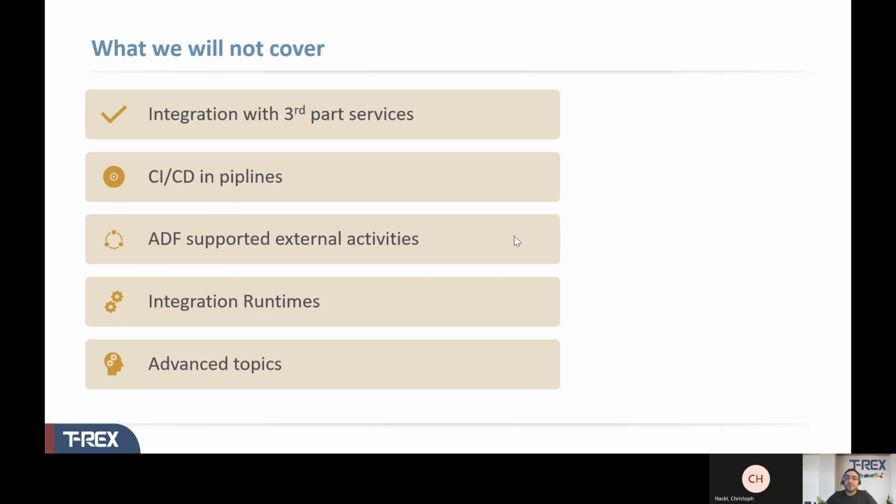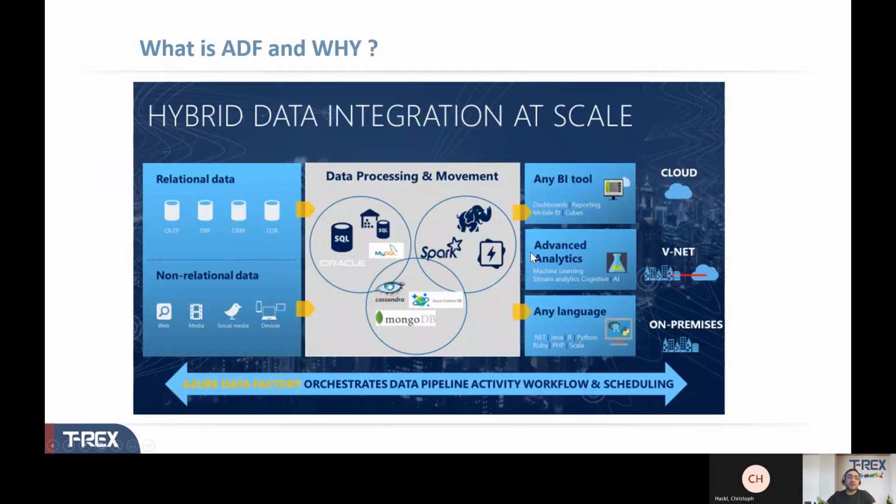Okay. Now let's start with the first section. What is ADF and why? What I mean by that is that in the real world, every project requires data and some type of analytics. No matter what project you are doing, data is an integral part of it. There is a need to trigger the batch movement of data in a project where you are dealing with different sources of data, or you have to set up a regular schedule, as is a requirement for most analytical solutions, where you are going to move the data, prepare it, and then make it ready for analytic tools.